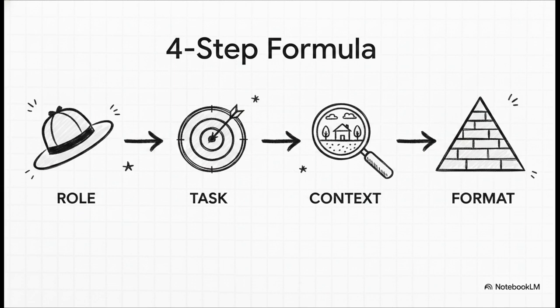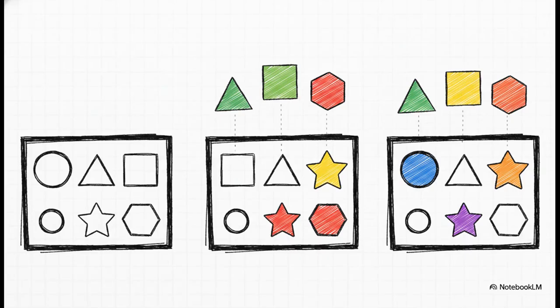And finally, format. Out of those four parts, setting the format is absolutely the ultimate fix you need to build into your habits. Formatting up front is vastly superior to post-processing. Don't just wait to see what it generates and then ask for a rewrite. Tell it right out of the gate. Give me a table, 5 bullets, keep it under 120 words. That guides the model's structure before it even generates the very first token.